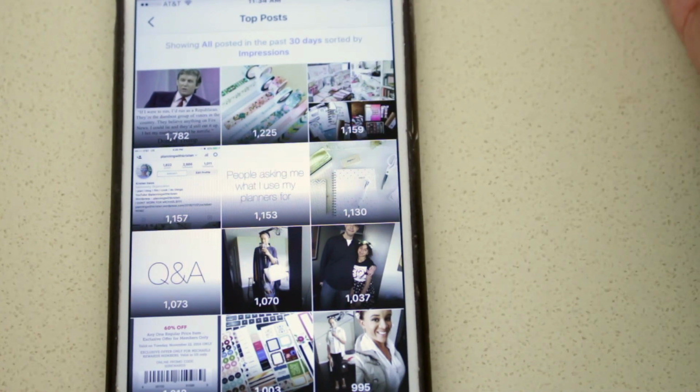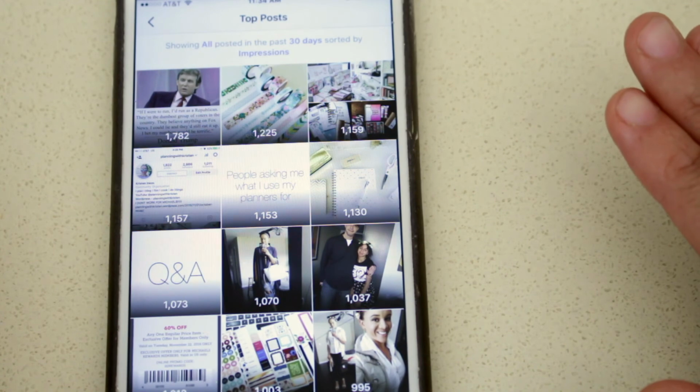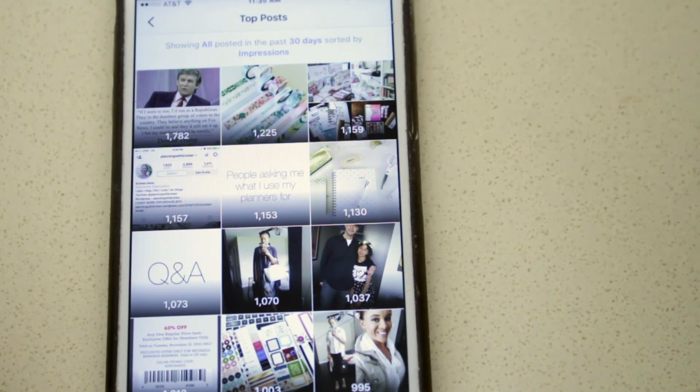So that is how you basically figure out how your Instagram is doing, just going through every single thing, looking at your likes, your comments. Your comments is good to go through here and see, but you pretty much know your comments right off the bat when somebody comments, whether they like it or not. But the thing you really want to look at is your impressions, your engagement, and your reach. Those three things will tell you more than your comments and more than your likes.